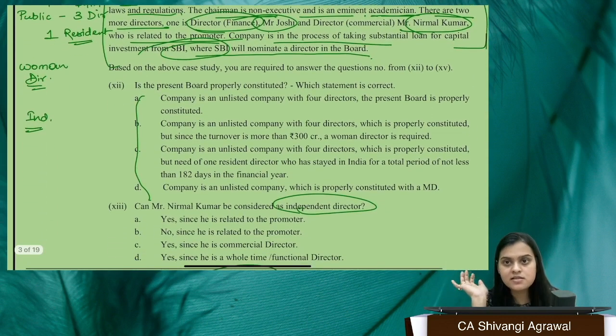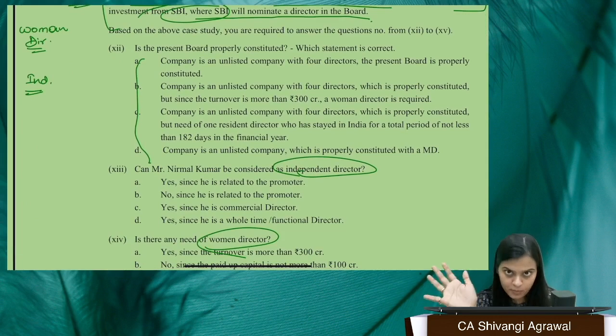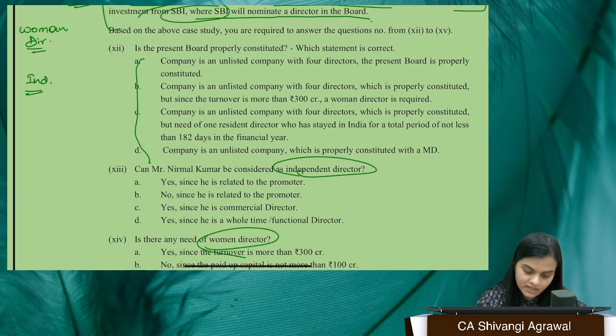Now we have been asked certain questions. Is the present board proper? Which statement out of the four is correct? See, one thing which I am very well able to relate and identify is the requirement of woman director. See, I'm erasing this for a while. When I talk about woman director, for every listed company, you need a woman director.